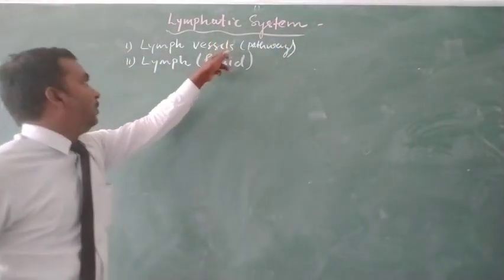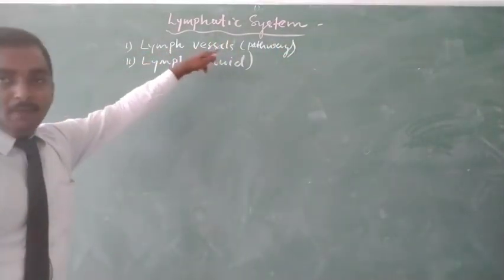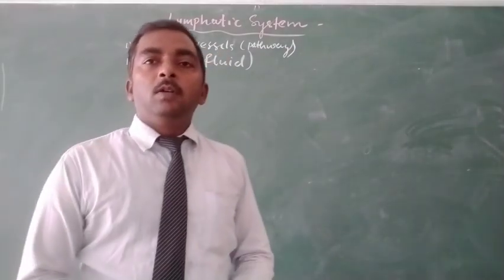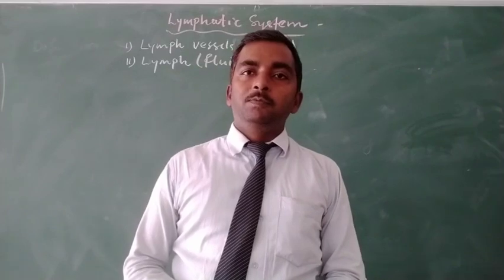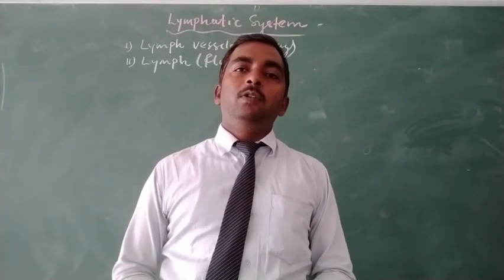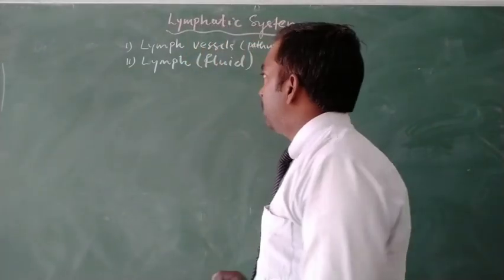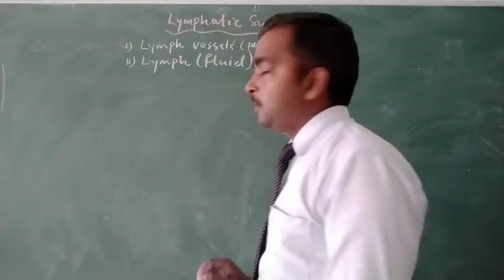The pathway of flow of fluid is called lymph vessel, while lymph is the fluid or fluid connective tissue. So it is the second fluid connective tissue of our body.